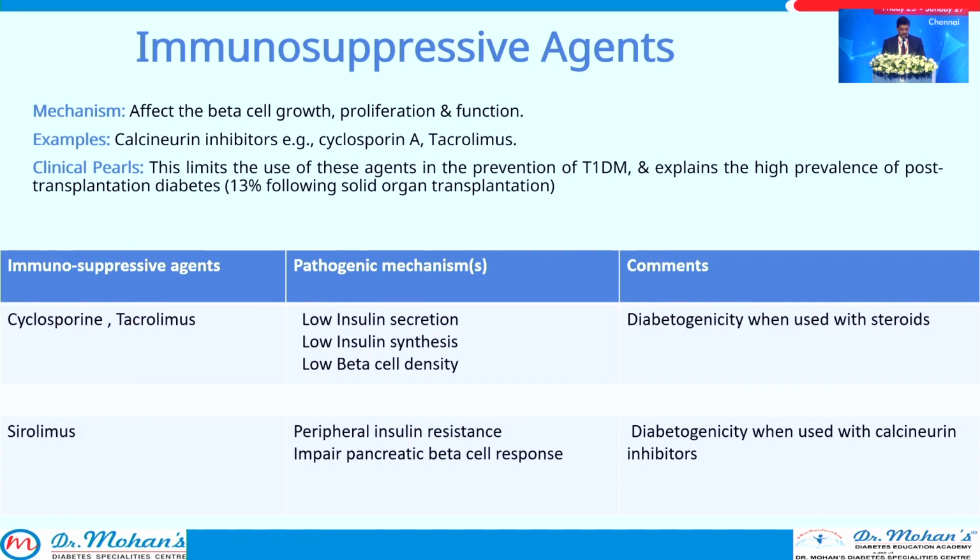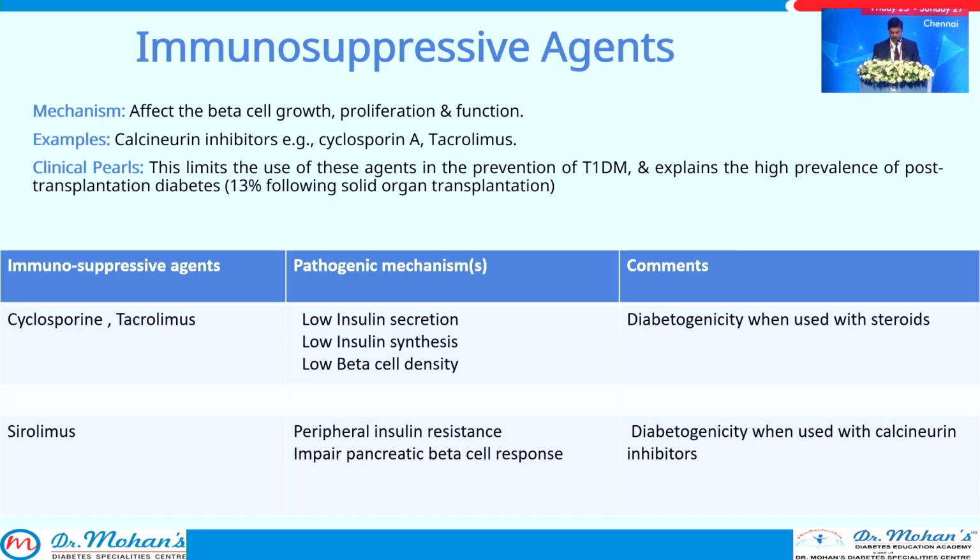And immunosuppressive agents can cause diabetes by affecting the beta cell proliferation and function. Examples are calcineurin inhibitors like cyclosporin A and tacrolimus, because they reduce the insulin secretion and synthesis, and the diabetogenic effect is more when combined with steroids. And with sirolimus, the diabetogenic effect is more when combined with cyclosporin and tacrolimus, and this limits the use of these agents in the prevention of type 1 diabetes and explains the high risk of post-transplantation diabetes, around 13% following even solid organ transplantation.